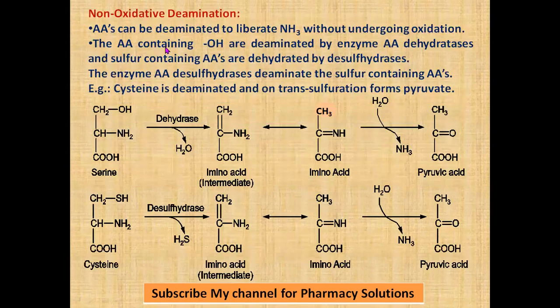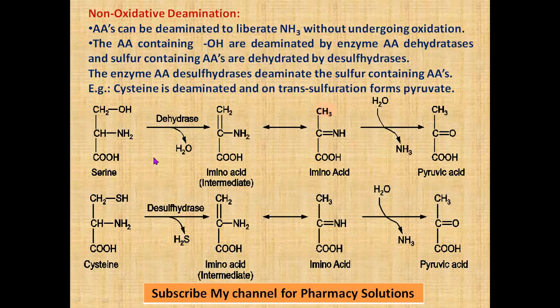In the case of non-oxidative deamination, there is no coupling of oxidation. That is, the amino group is removed without undergoing oxidation. This occurs in amino acids containing a hydroxyl group, which are deaminated by dehydratases, or we may call them dehydrases. Sulfur containing amino acids are also deaminated by enzymes called desulfhydrases.